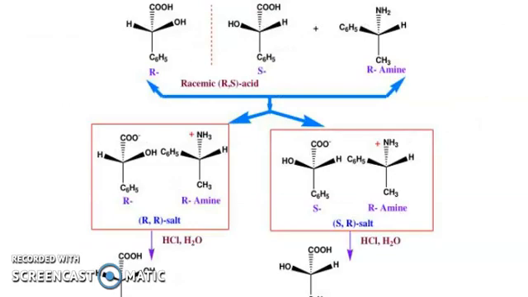So, amines are resolving agents. You can see the racemic mixture of R and S acid. If you want to separate this with the R amine, look at the RR salt and SR salt. Then you can remove the amine with the help of HCl and water, and get the S form separately from the R form.